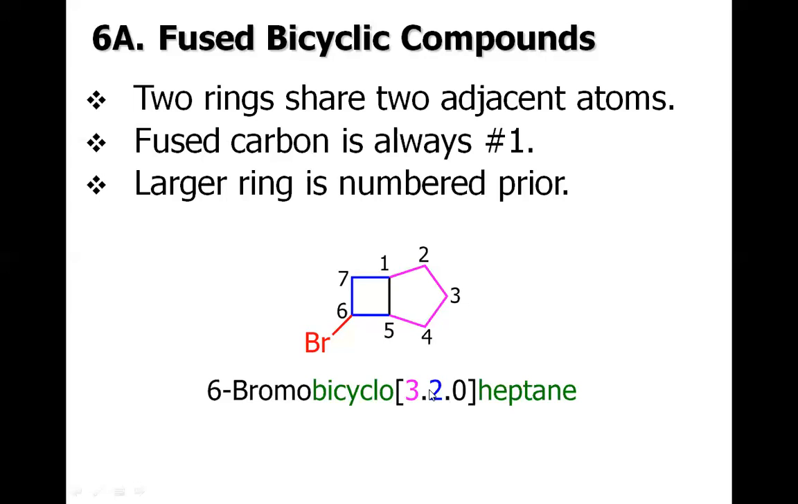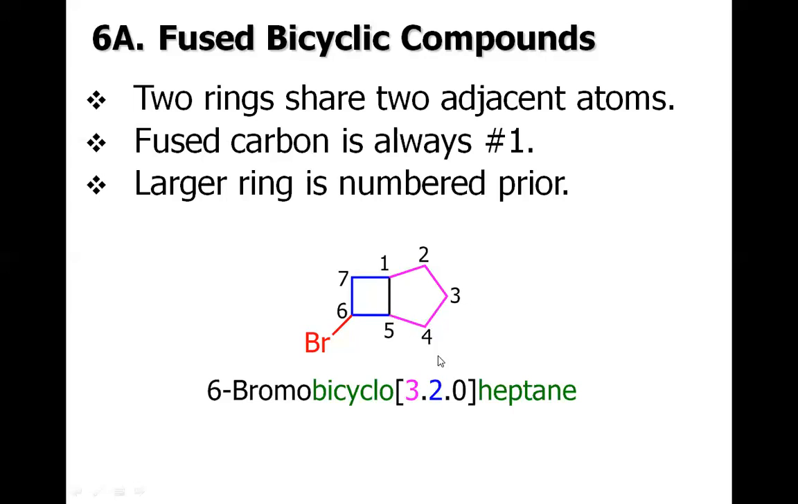Now let us discuss why 3, 2, 0. It's a rule for the fused bicyclic compound that we have to write some numbers in the parenthesis. So where have these numbers come from? For this larger ring we have 3 atoms, if we exclude the fused carbon. So the 3 is the number of atoms excluding the fused carbon from the larger ring. 2 is the number of atoms excluding the fused carbon for the shorter ring. So it's 3, 2. And 0 we have written because there is no atom between carbon 1 and carbon 5. Between the fused carbons, we do not have any atom.